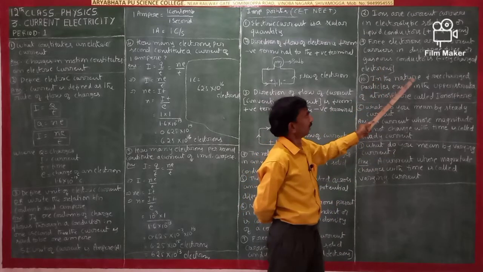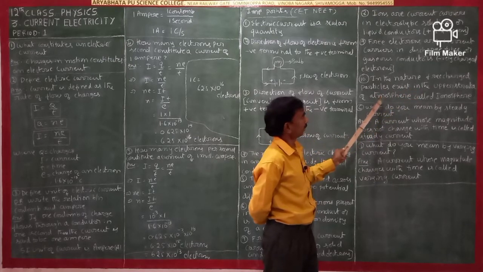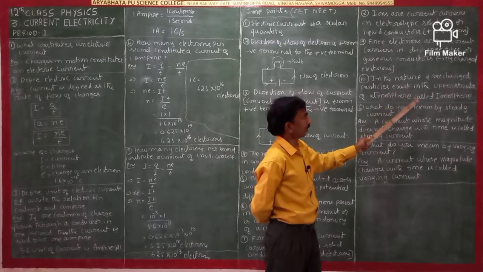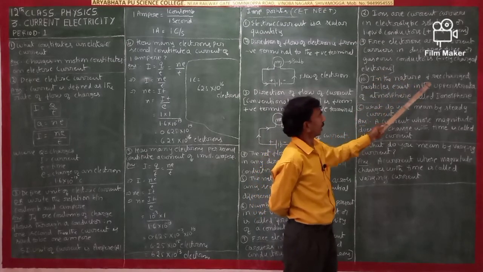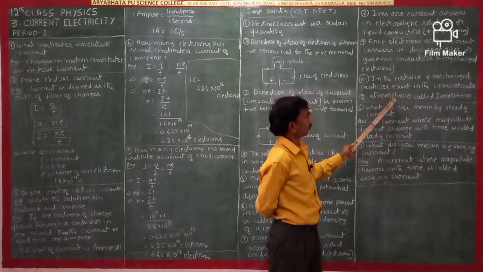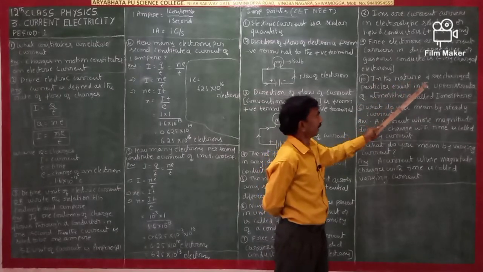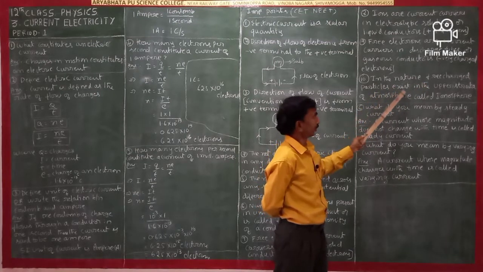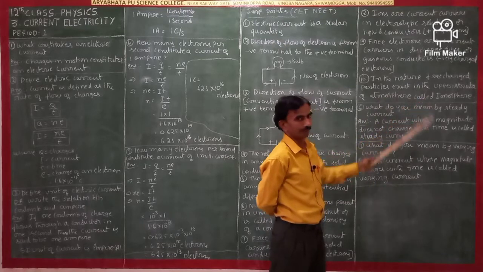In nature, free charged particles exist in the upper strata of the atmosphere called the ionosphere.